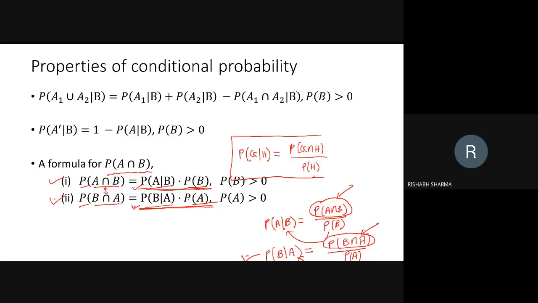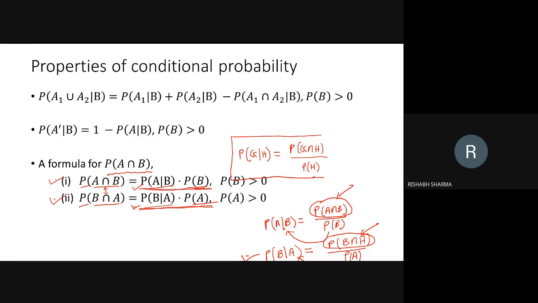Obviously it is not. Yes, they are the same. Left-hand side is also the same. In the first one, probability of A is not important, and in the second one, probability of B is not important. First of all, Raj, you will speak, then after Rishabh will speak. Oh, here each and every probability is important, beta.